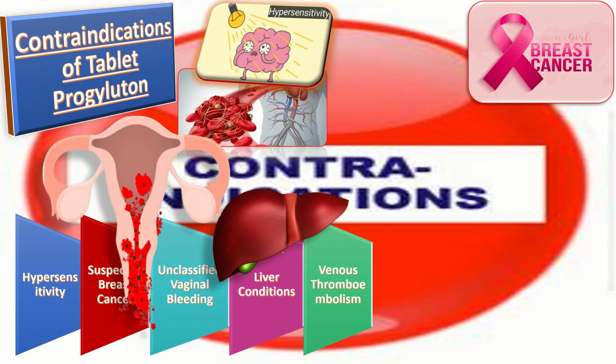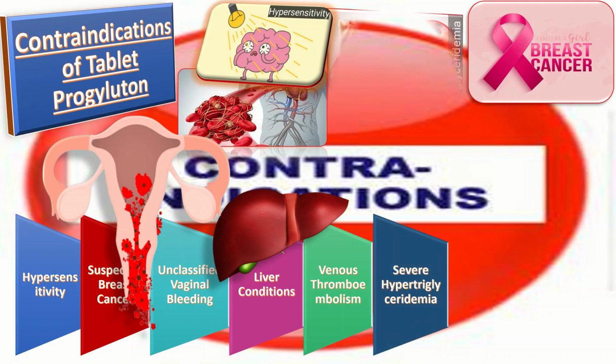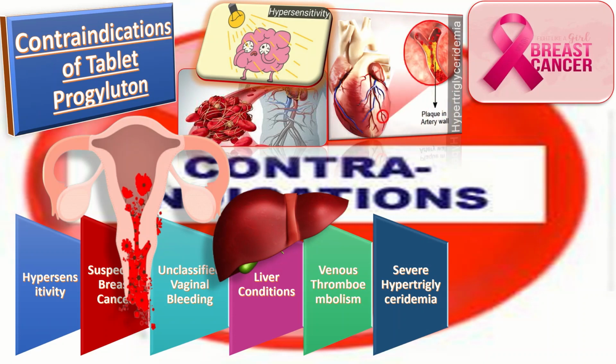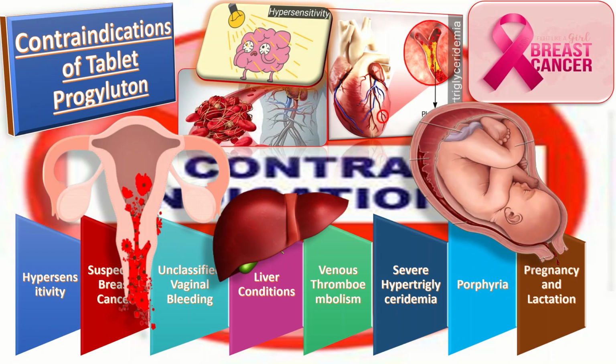For example, in deep venous thrombosis, pulmonary embolism, acute or recent arterial thrombotic events, for example cerebral or myocardial infarctions, and presence of risk factors for arterial or venous thromboembolic events, for example antithrombin, protein S or C deficiency. Also, it is contraindicated in severe hypertriglyceridemia. It is contraindicated in porphyria and in pregnancy and lactation.